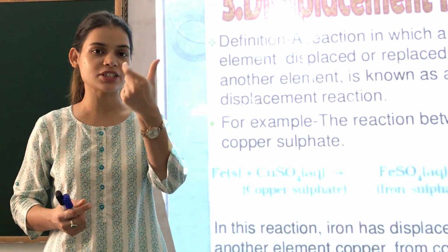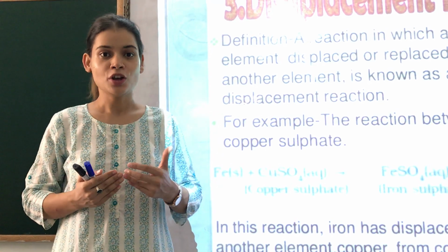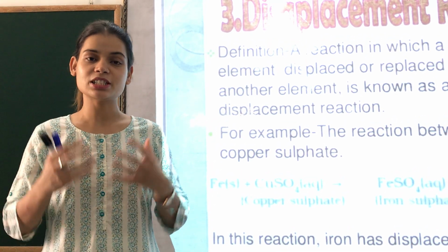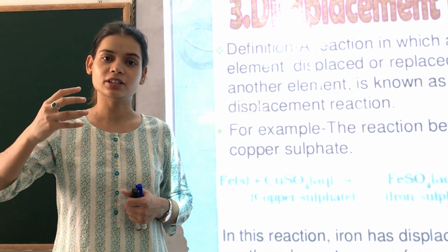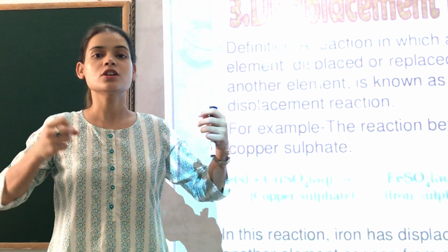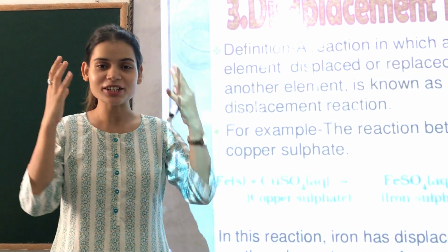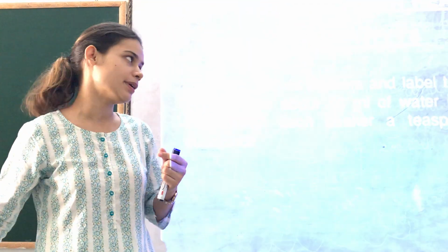So what is a displacement reaction? By the name it suggests that something is displacing, something is replacing. So basically in chemistry, a displacement reaction is a reaction in which one strong metal replaces another weak metal from a salt solution. Let's understand this with a very basic and simple example.